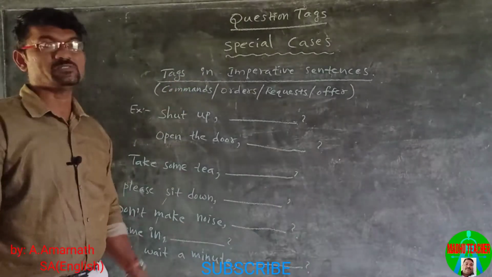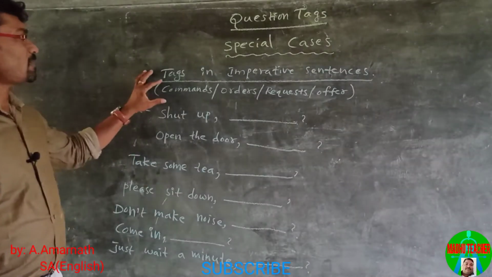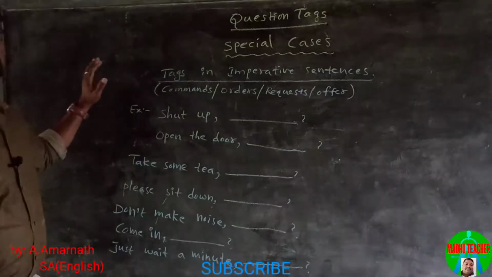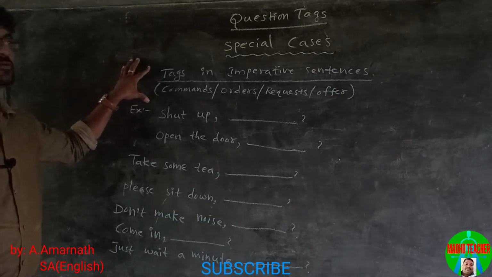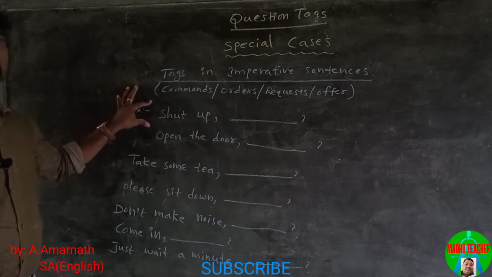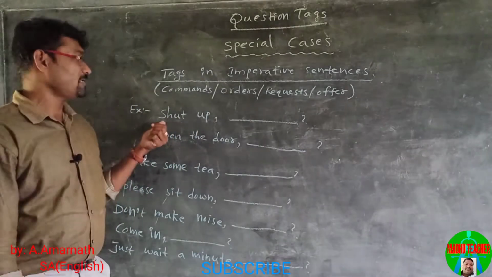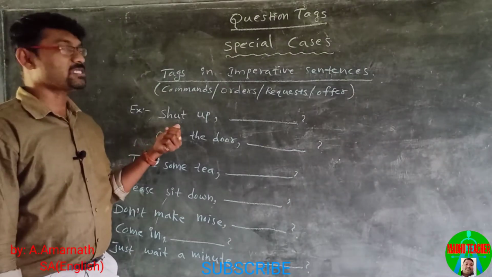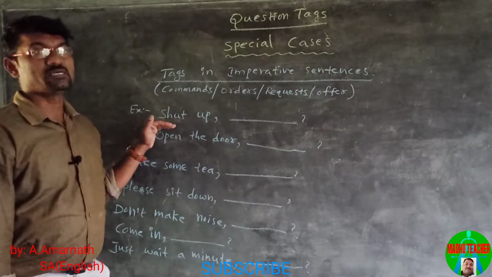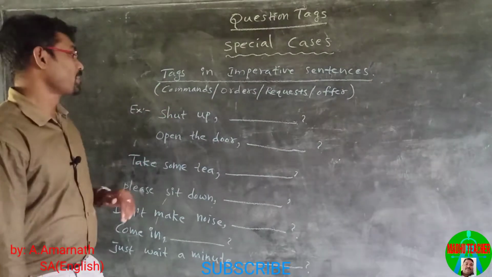Tags in imperative sentences. What are imperative sentences? Imperative sentences are commands, orders, requests, offers. They are called imperative sentences. In an imperative sentence, the subject is not seen. The subject is unseen, but it is understood as you. In an imperative sentence, there is no subject, but it is understood as you.